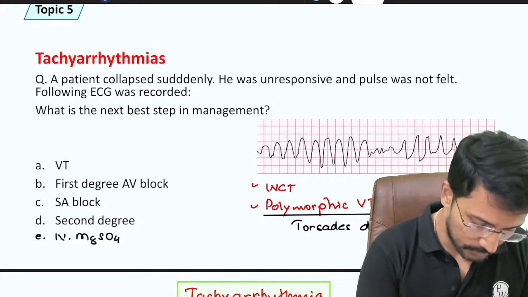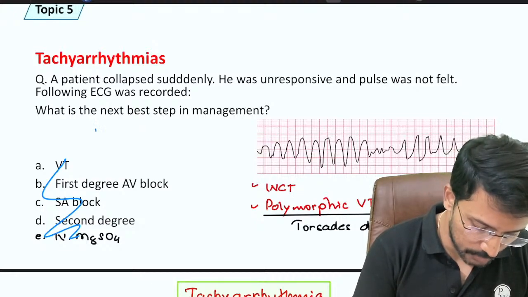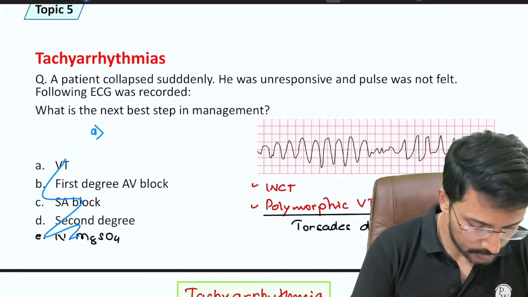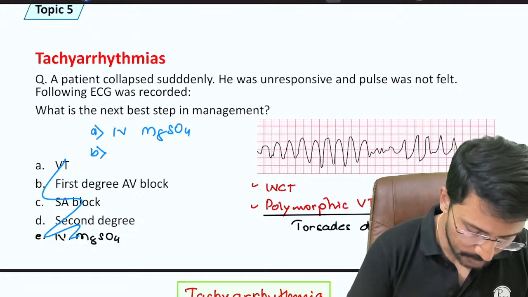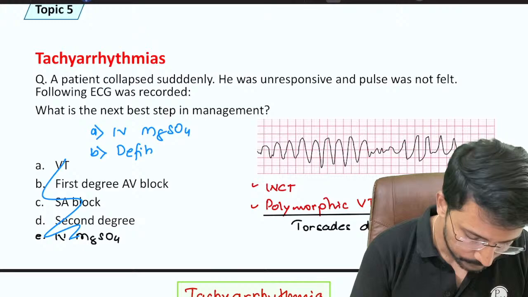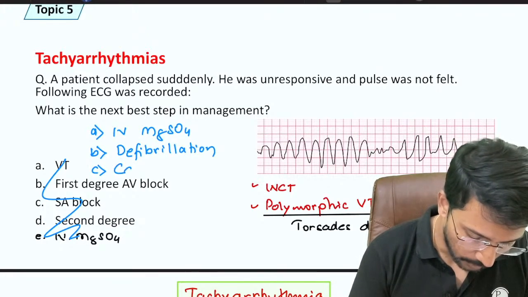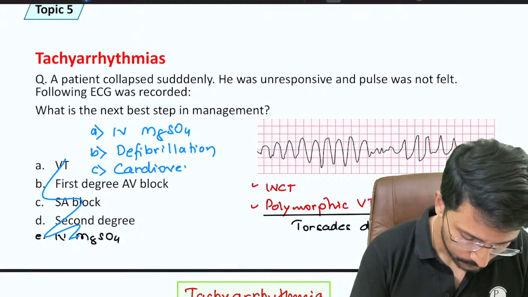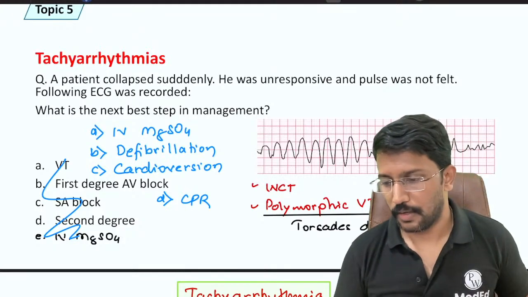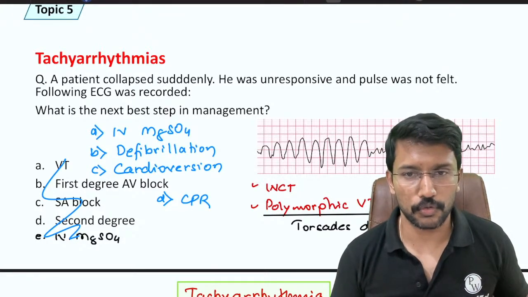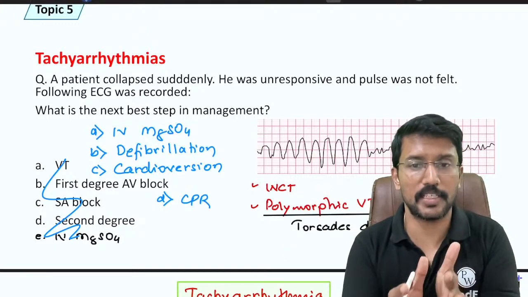Okay, I think the options are a bit jumbled here. I will tell you what the best step in the management is. We have option A, that is IV magnesium sulfate. Option B, defibrillation. Option C, cardioversion. And option D, CPR. Okay, so how many of you want to change your choices? Next best step. They're not asking for all the management that we will do.